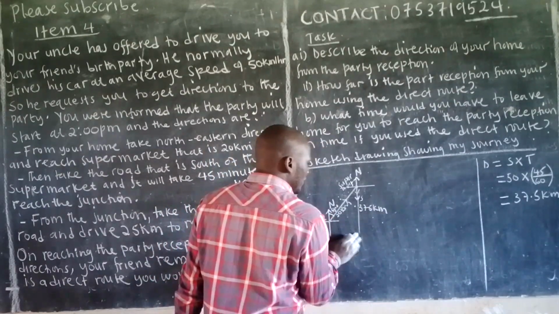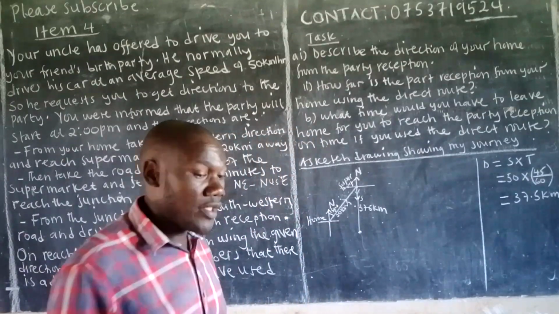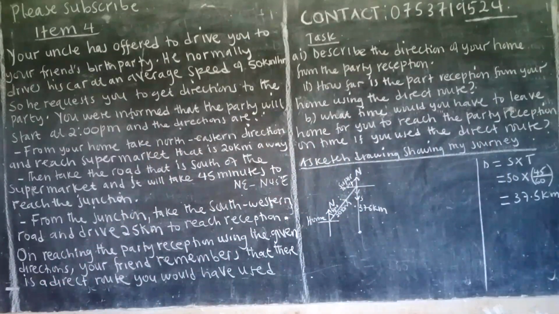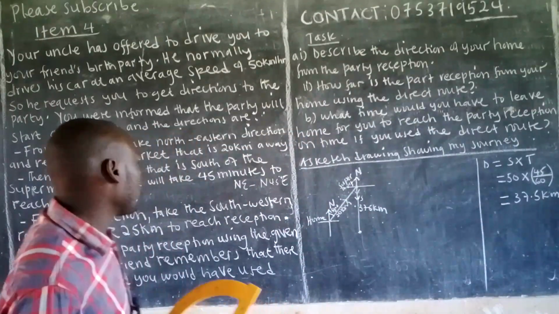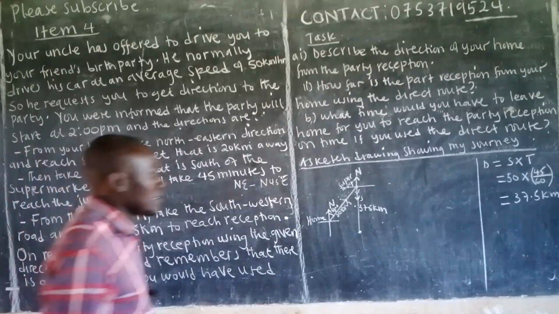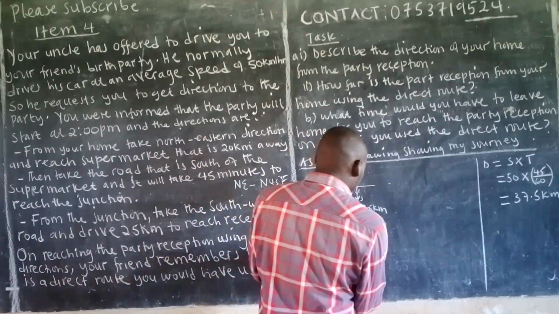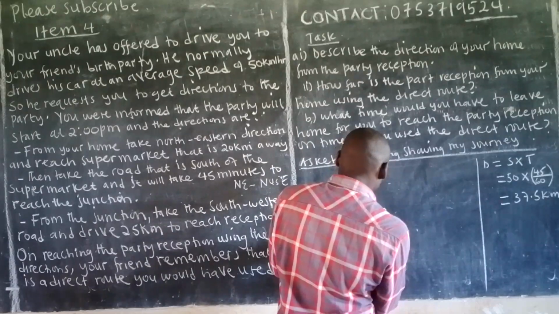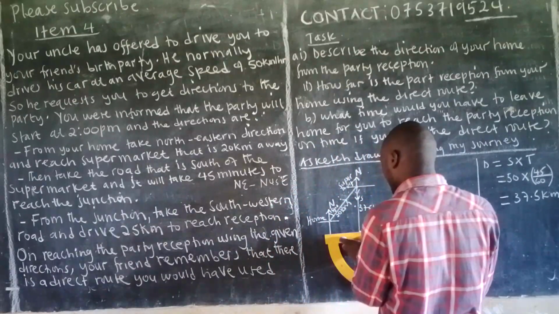Now that distance, in the sketch, we don't mind about how far I've gone. So long as I've written a good sketch, you don't always measure the distance. So 37.5 kilometers. Now, to reach the junction, when you reach this level, at that level, we are going to reach the junction.